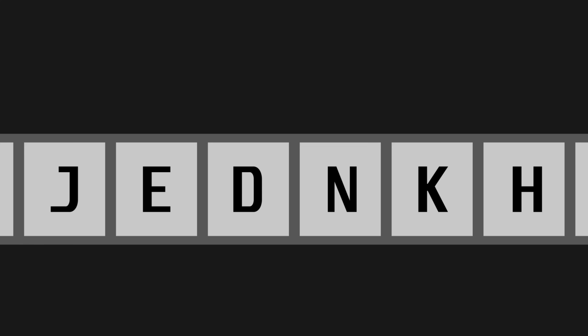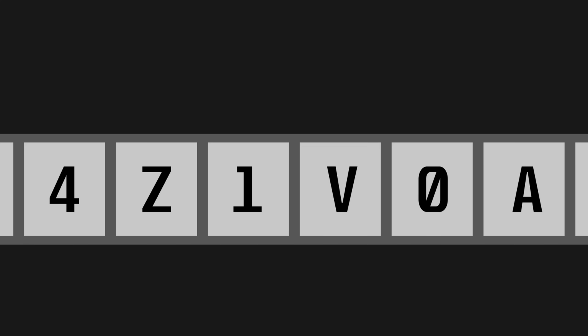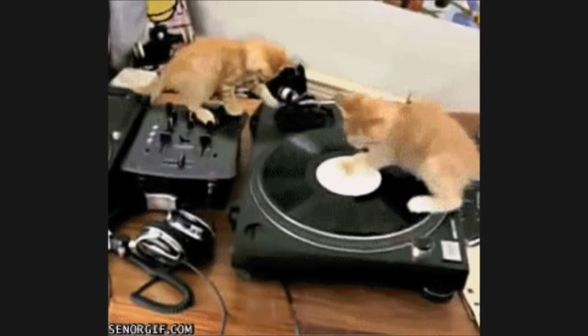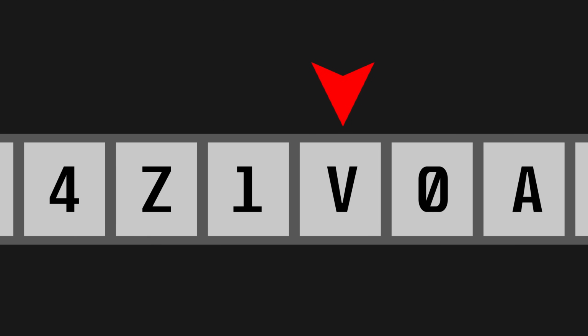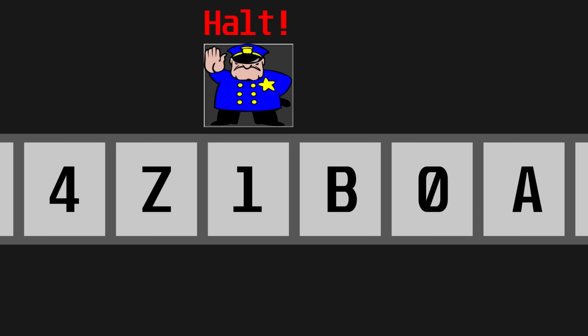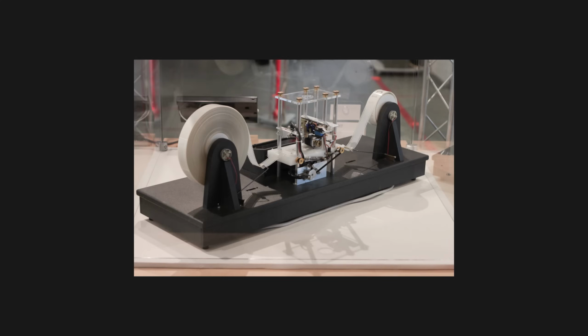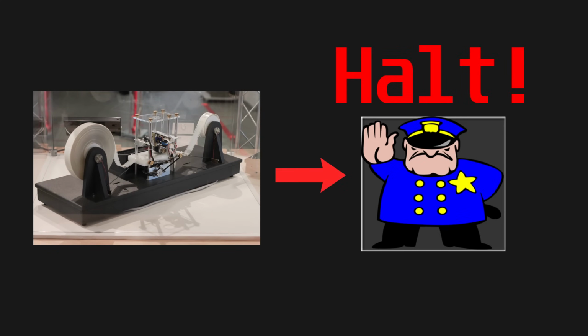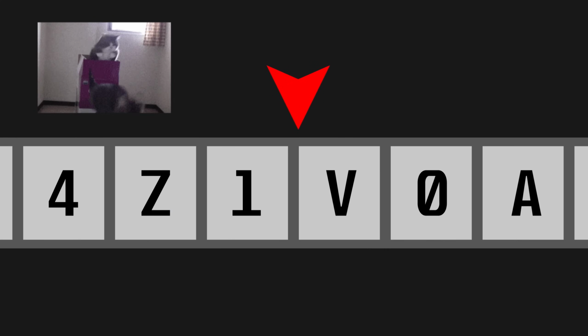It consisted of a theoretical infinitely long tape divided into an infinite amount of cells, kind of like bytes on a computer, except each cell could hold any number or letter from a finite alphabet. On the Turing machine, there is also a head that can go along the tape like a needle on a record player. The machine's head could read the symbol currently under it, change the symbol, move left or right along the tape, or halt, meaning end the program. There are only two outcomes of a Turing machine program. It could either halt or move endlessly in an infinite loop.